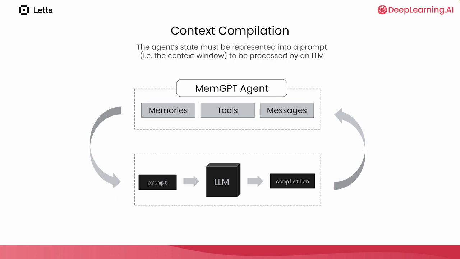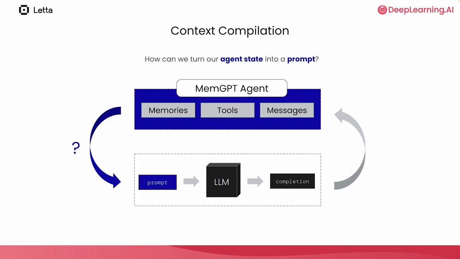Each time we want to let the agent take a step, we have to decide how we want to turn our agent state into a prompt that will go into the LLM. At the end of the day, an LLM is just a machine that takes tokens in and spits tokens out. We call the process of going from the agent state to a prompt context compilation. How we perform context compilation can dramatically affect the behavior of the agent. For example, if we have more messages than we can fit inside the prompt or the context window, how should we decide what messages we should leave out and what messages we should include? This is what MemGPT is all about.